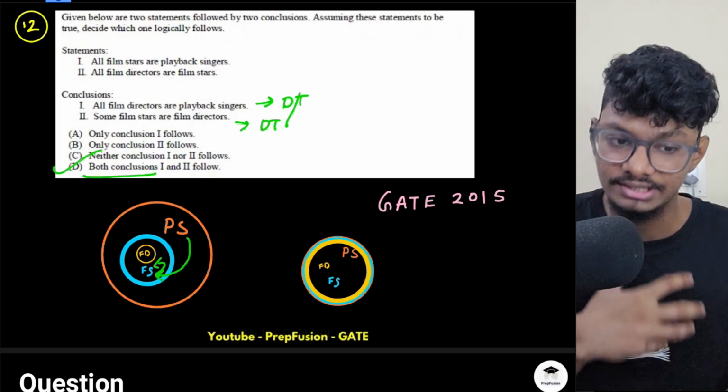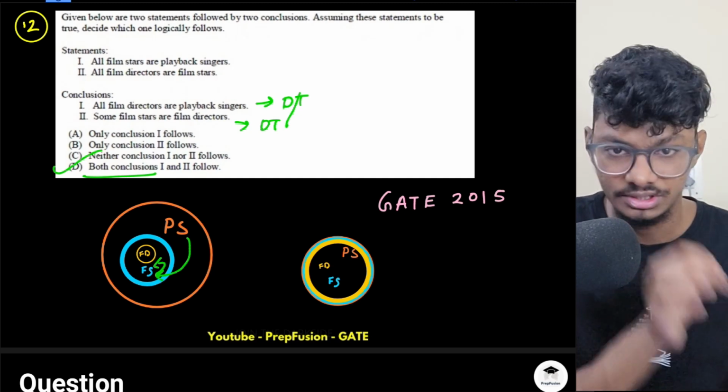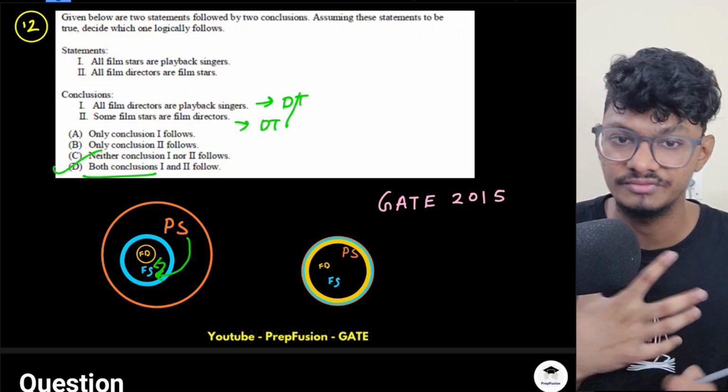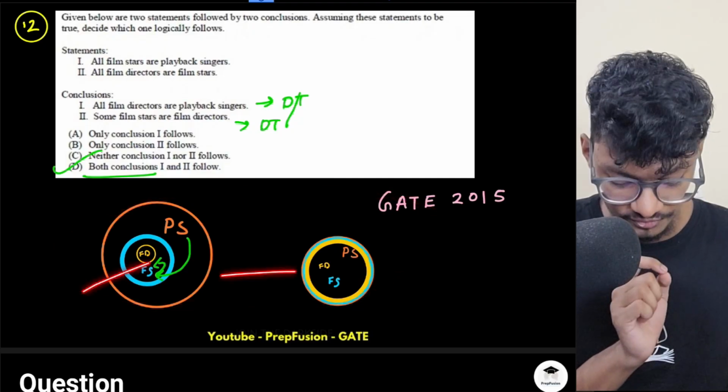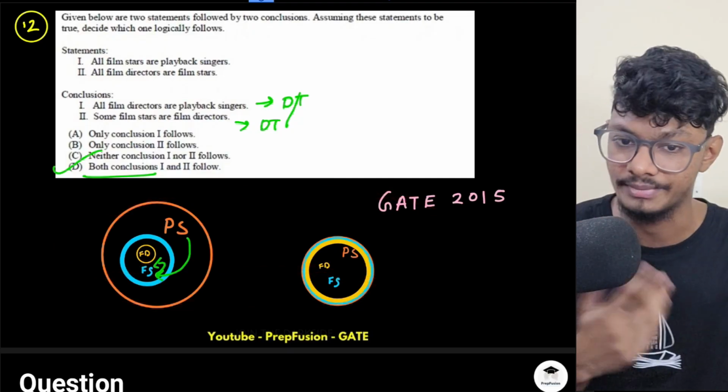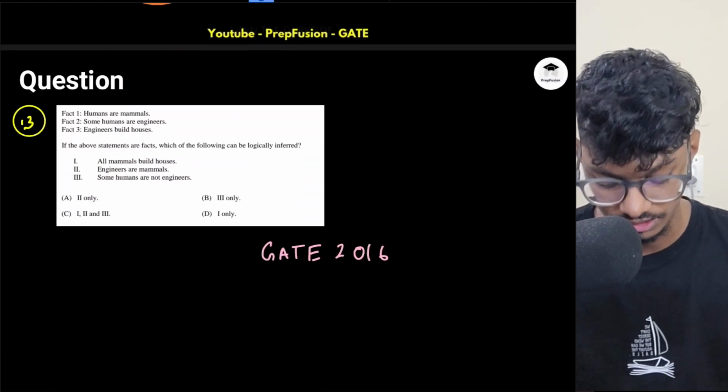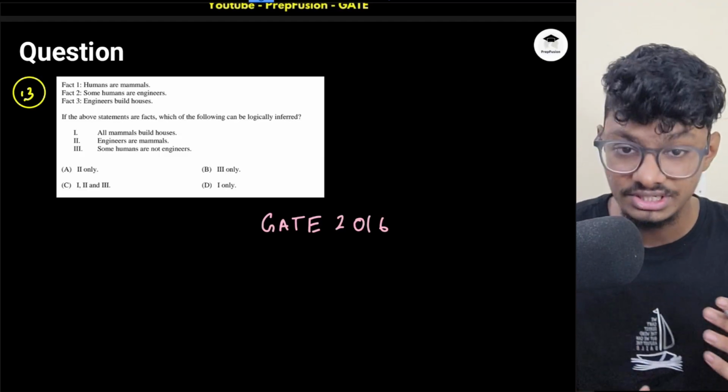So I understand there are 3 variables, but 3 variables are not that difficult. If you understand 2 variables, you will be able to derive 3 variables. You don't need to draw all this. Just draw a few things and try to understand what is happening. That's the only thing that you need to understand. Okay, next, this question is interesting.